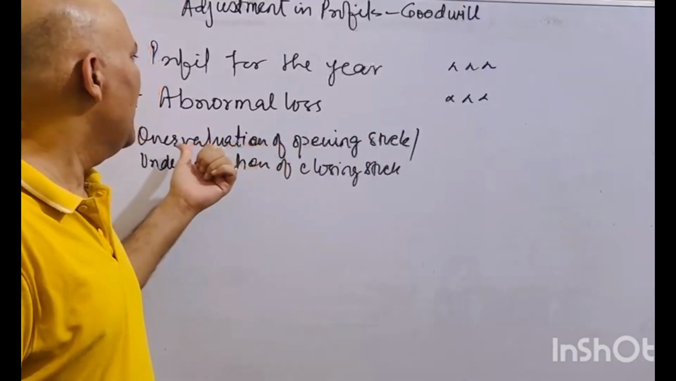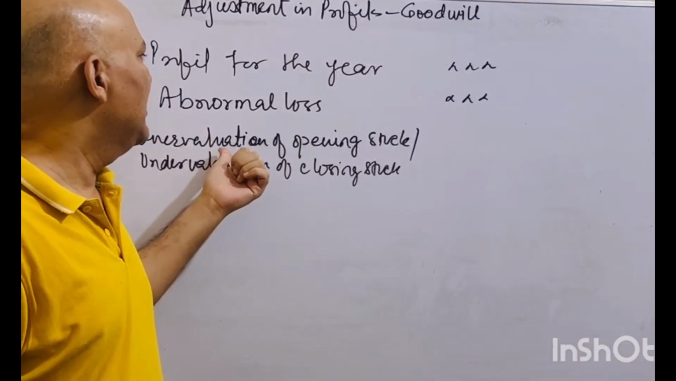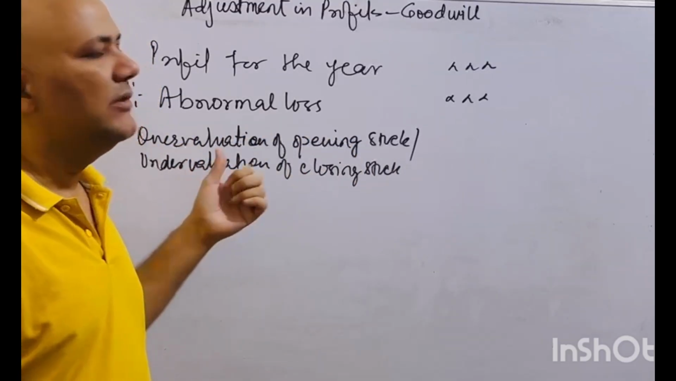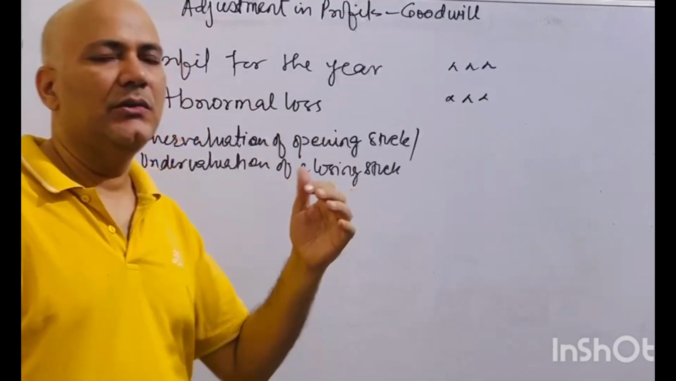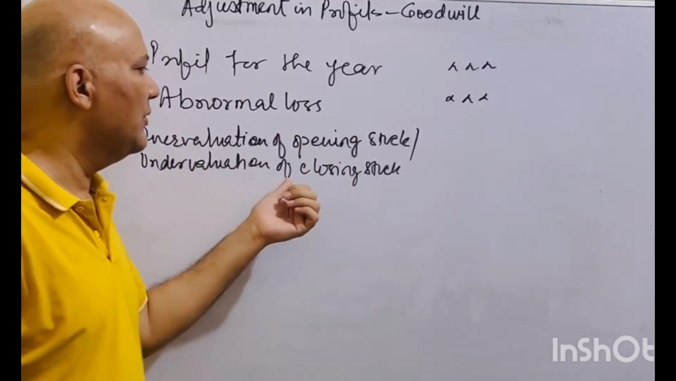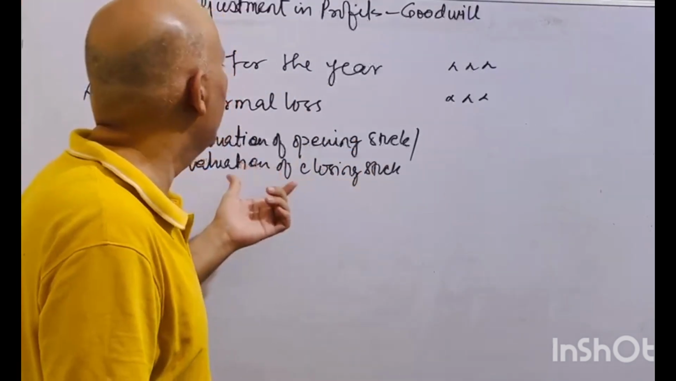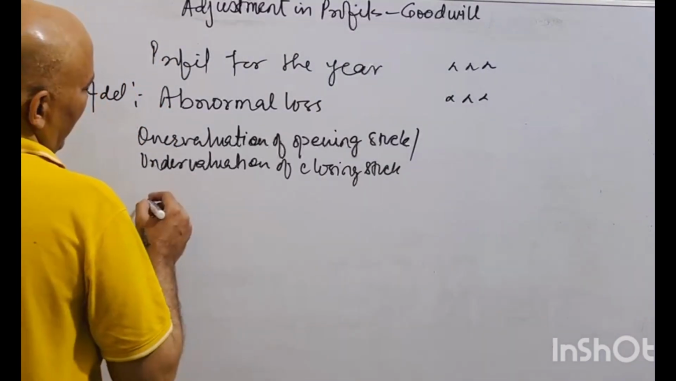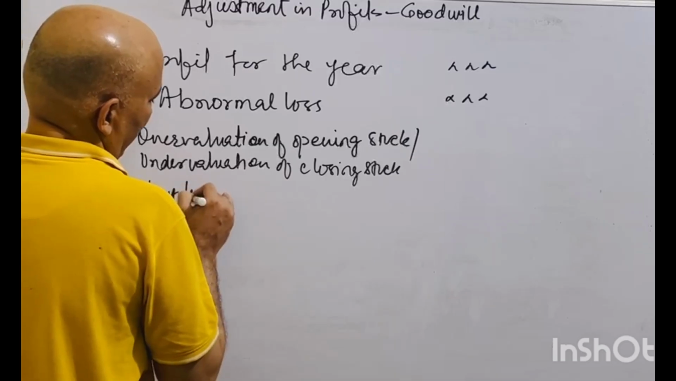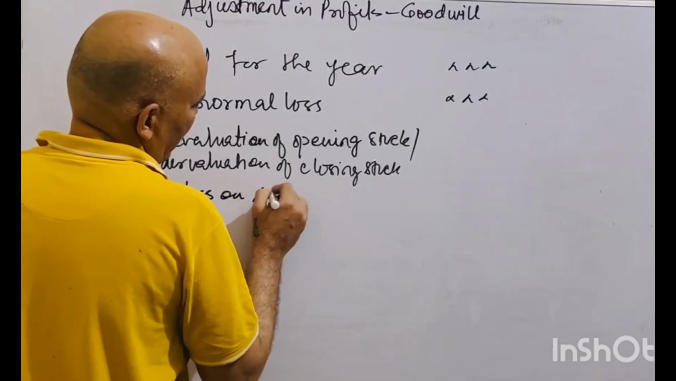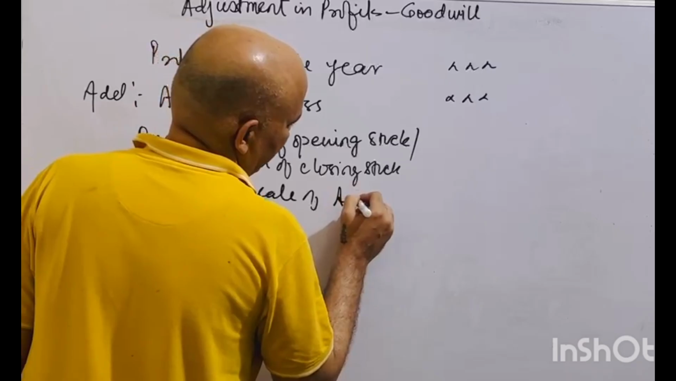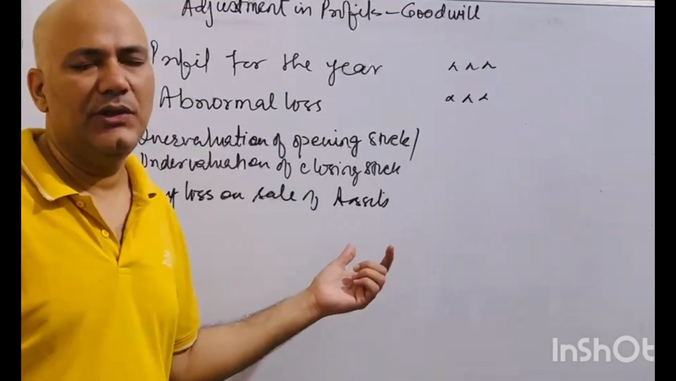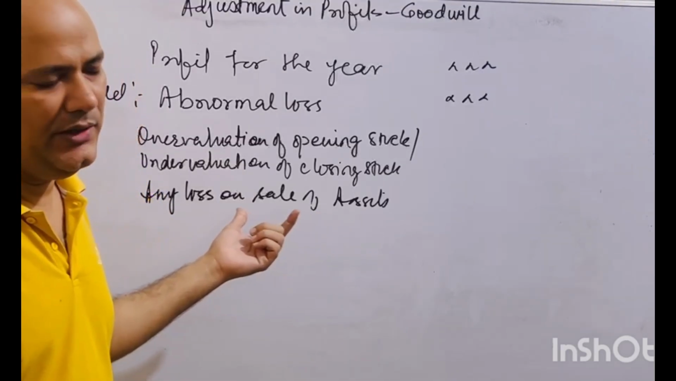So that is why if you have done the overvaluation of opening stock, that is going to be added. Similarly, undervaluation of closing stock decreases your profit. So undervaluation of closing stock has to be reversed, so that would be added back, right? Any loss on the sale of assets, if you have made any losses on the sale of an asset, that would be added back, right?